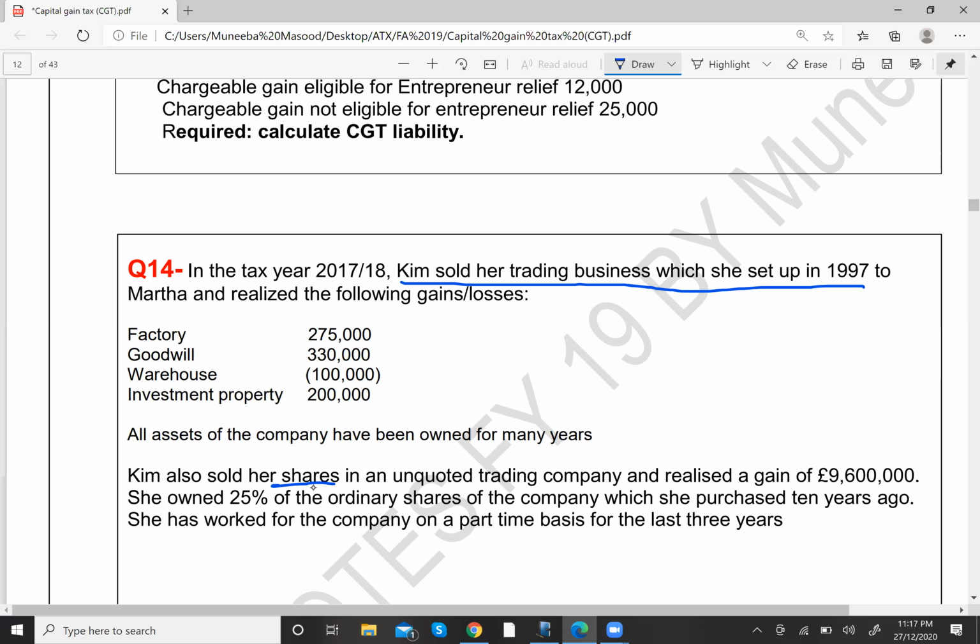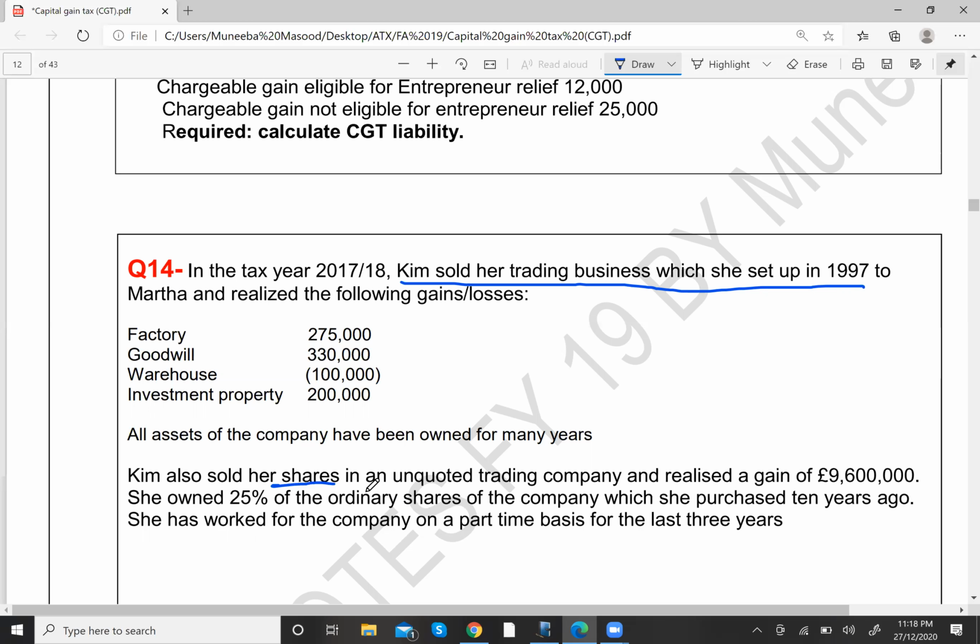It should be a trading company, a personal trading company, where holding should be 5% or more than 5%. And thirdly, the ownership of shares should be more than 12 months, right? So let's see if those conditions are fulfilled or not.